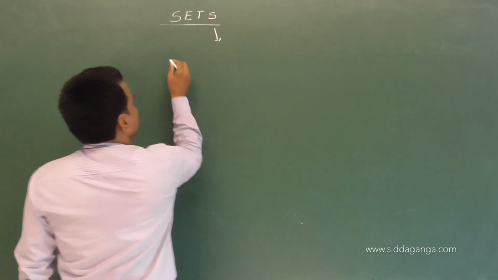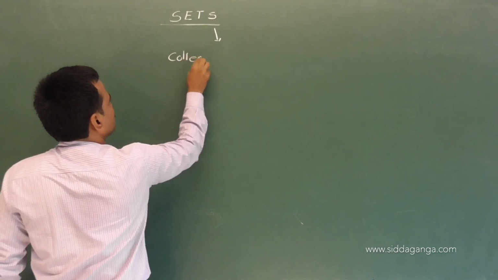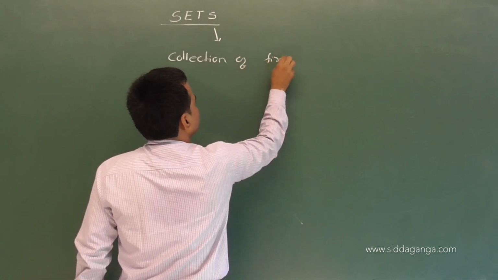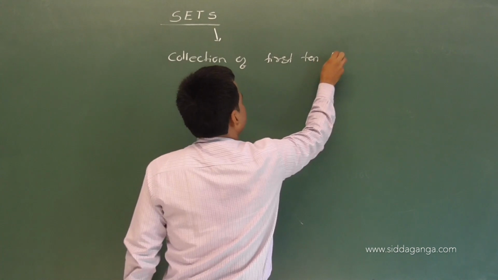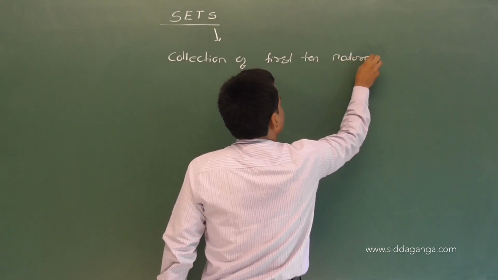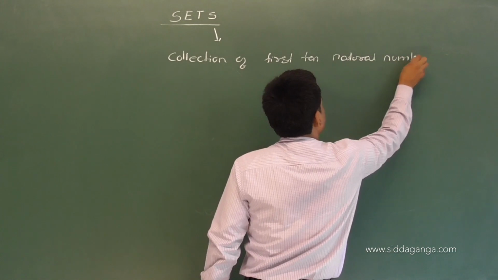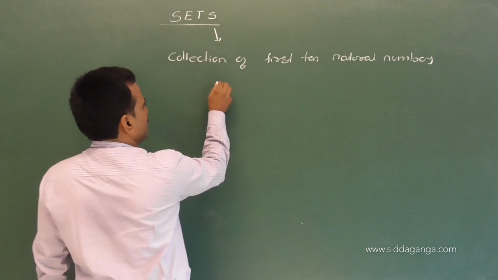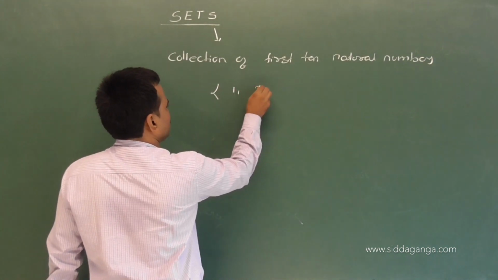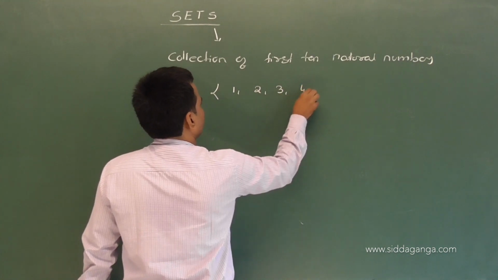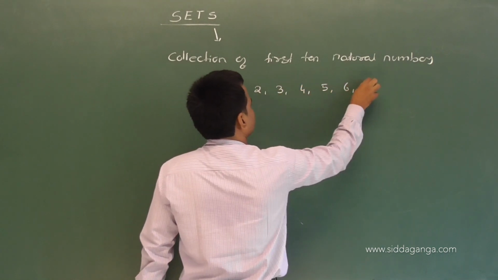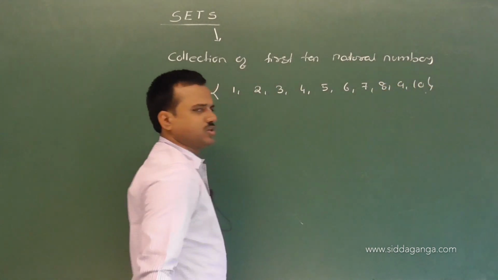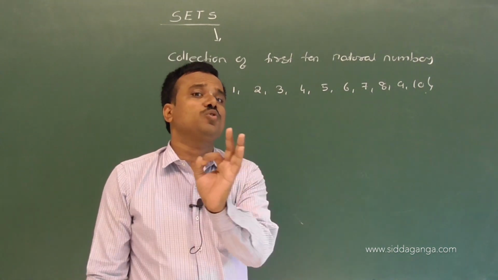Observe here. Collection of first 10 natural numbers. So we collect 1, 2, 3, 4, 5, 6, 7, 8, 9, 10. Collection of first 10 natural numbers. How to write the set?